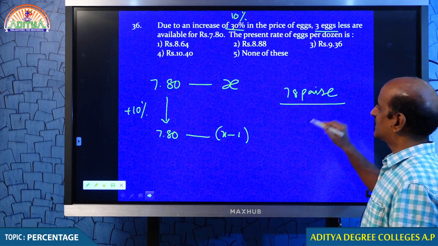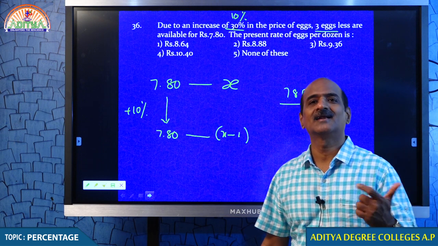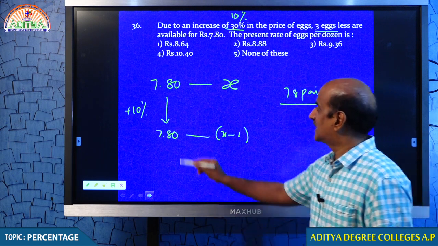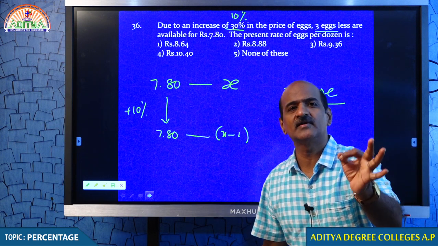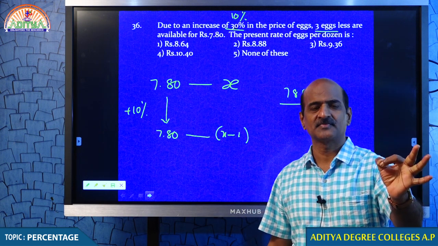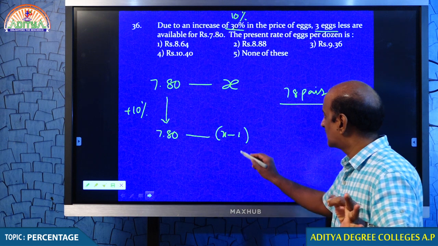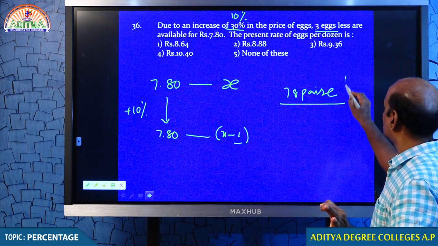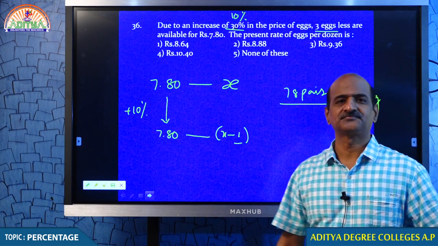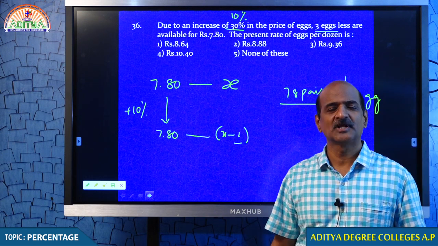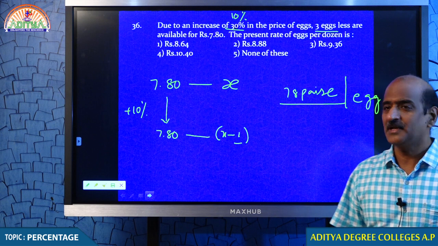Tell me, student, how do I get this 78 paise? 10%. 10% of 7 rupees 80 paise is 78 paise. Therefore, if I want to get this 1 egg, then I have to pay 78 paise. You understand, students? Tell me.